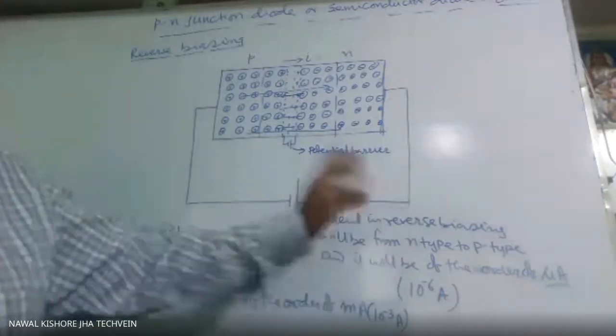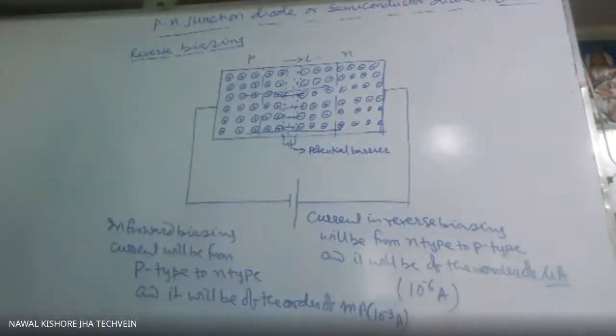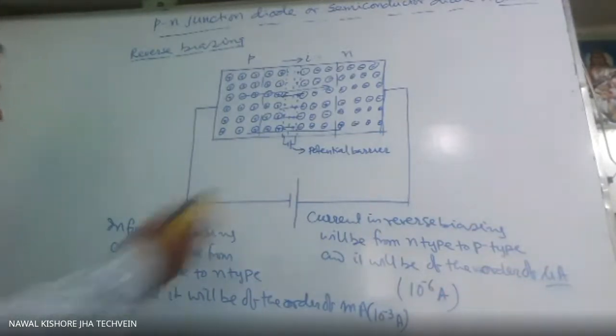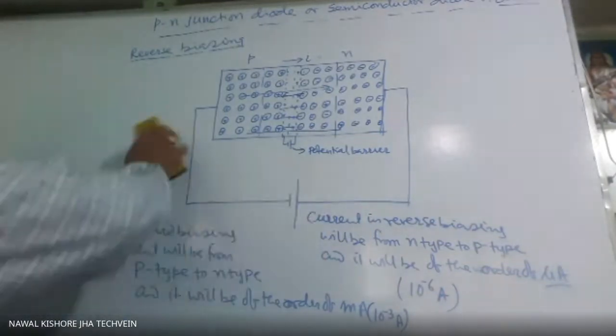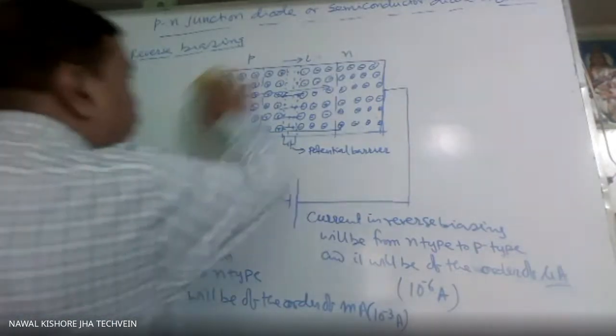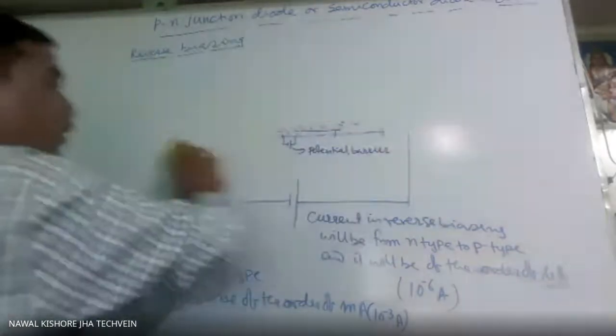Sometimes it will increase, when the other thing happens that we call junction breakdown. Then only the current will suddenly increase. That will come when we do the characteristics. Okay, so this is biasing of the PN junction diode.